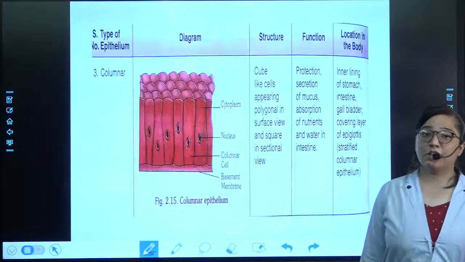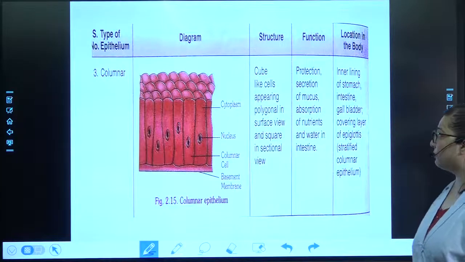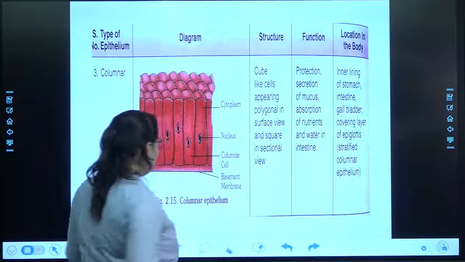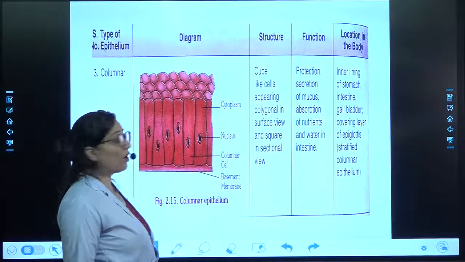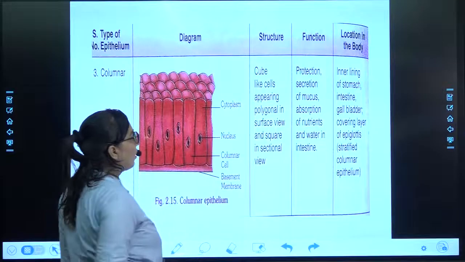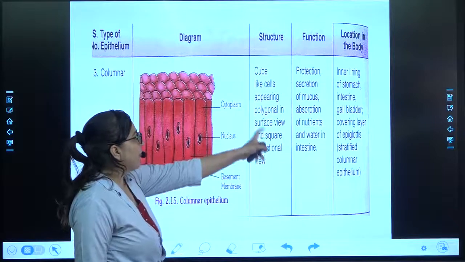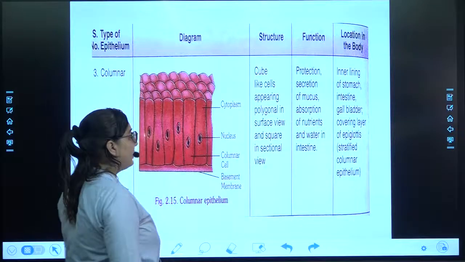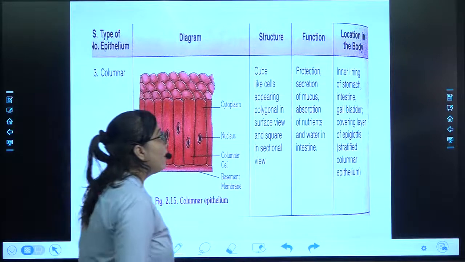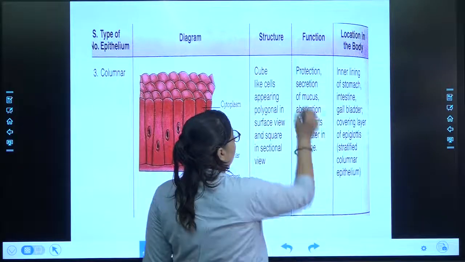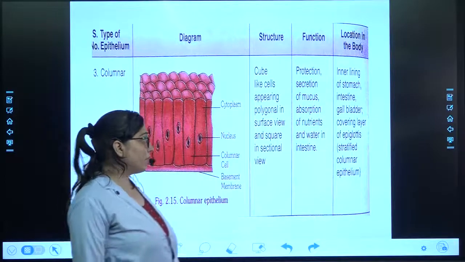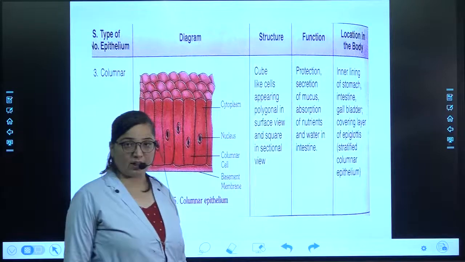Now, the next type of tissue, that is columnar tissue. You can see columnar tissue, it is looking like this. Columns are arranged in this. When looked at from the top, it appears polygonal, and in the sectional view it appears to be squares. What is its function? Its function is in protection, secretion of mucus, and in the absorption of nutrients and water in the intestine.